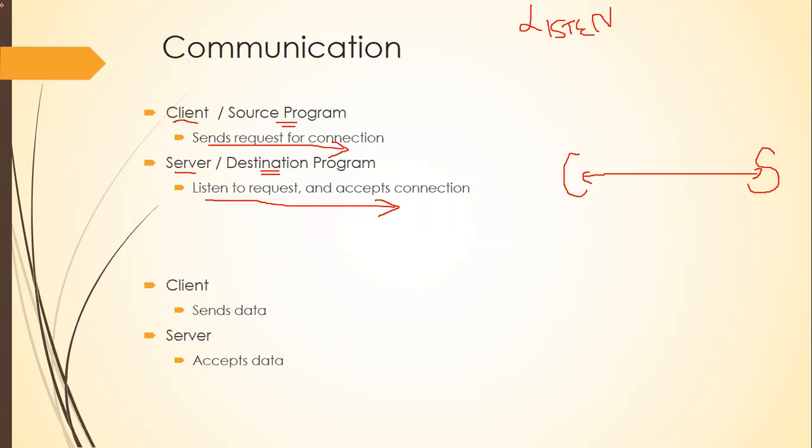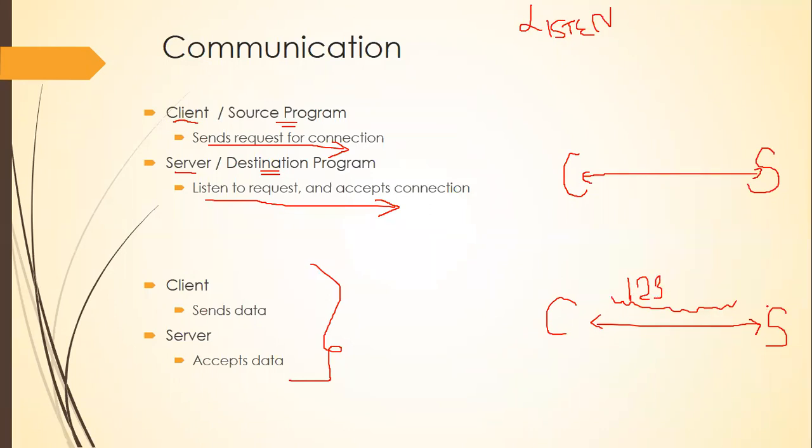Once the connection is made, you can send and receive data. Now I have a client and server with a connection established. What will the client do? The client will start sending data. Let's say I send my packets 1, 2, 3.